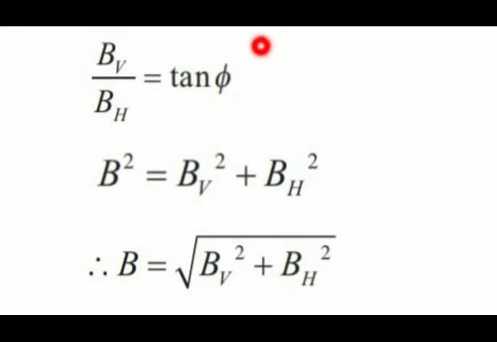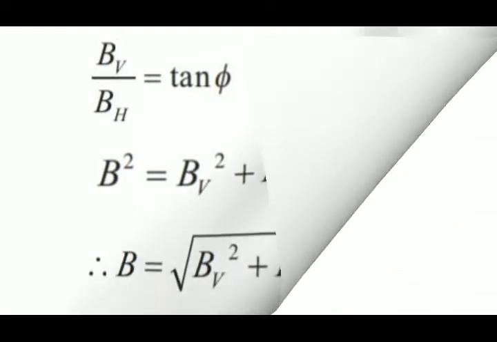So one formula we are having is BV upon BH is equal to tan phi, and the second formula, the resultant magnetic field, is under root of BV square plus BH square. So these two formulas you have to remember. Now we are having some special cases, so let's see them one by one.